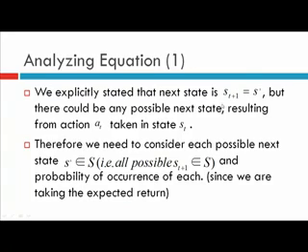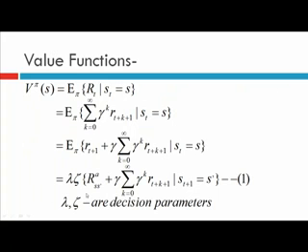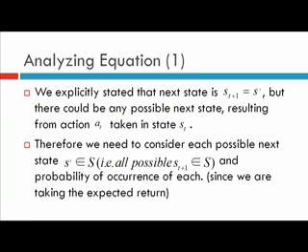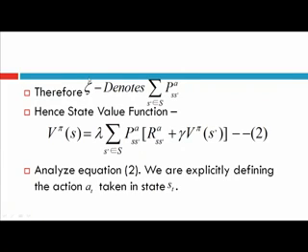There could be any possible S dash belonging to S. Therefore we need to consider each possible next state S dash belonging to set S, that is the set of all possible states, and the probability of occurrence of each state, since we are calculating the expected return. So basically this theta term will incorporate the probability of each possible next state. Your theta denotes summation of all S dash belonging to S, P^a_{ss'}.